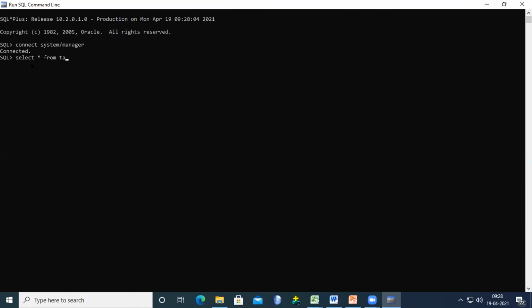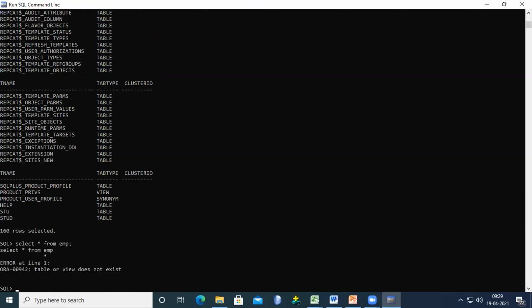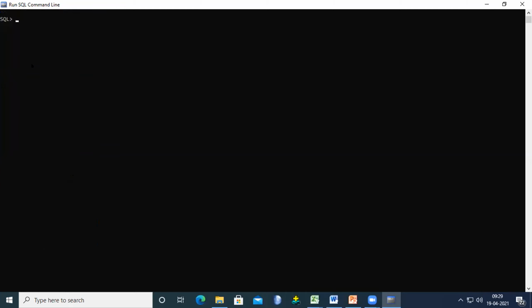First we check whether EMP is in the tables or not. Select star from tab. If you use this command, we can see how many tables are here. These are the default tables. When we create a user in this version, some default tables are there. Here we have not created the employee table. Let me check again: select star from EMP. The table or view does not exist. Let me clear the screen using the clear screen command.